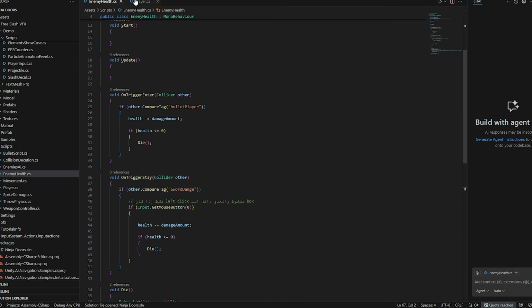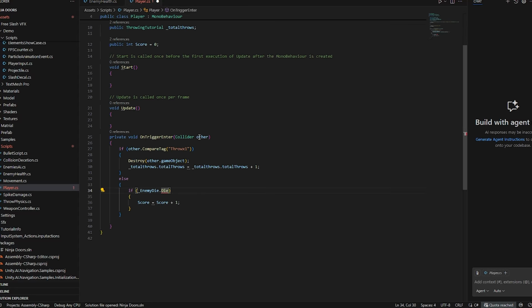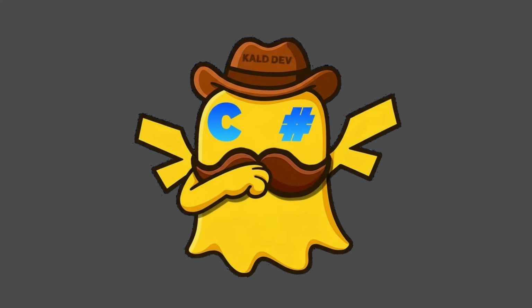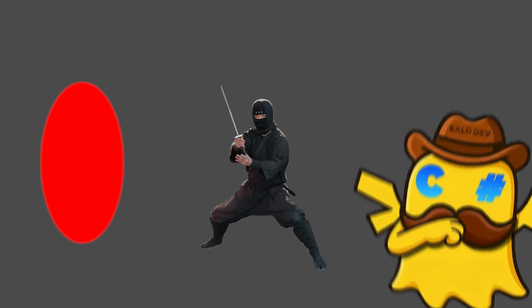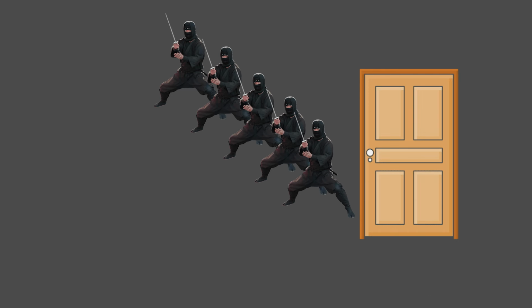After that, I started working on some code. So when I take out one of the enemies, the door opens somehow. The way I did it was by giving the player a score. Every time the player takes down someone, they get 1 point. And for the door to open, it needs a certain number of points. For example, if there are 5 enemies, then the door needs 5 points to open.